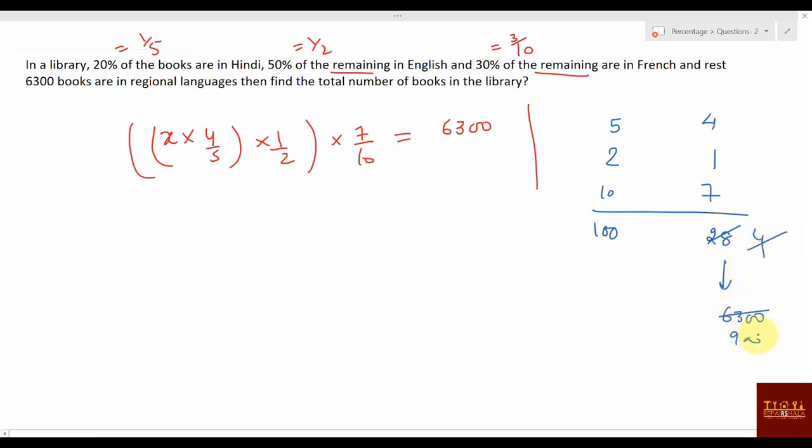So you can say 4 1 2 5. One value is 2 to 5. Sorry, 2 to 5. One value is given as 2 to 5, which means the total number of books will be 22,500. If you follow the same method here, you will get the same value. X value is 22,500. Or you can go by the 100 method, that is also fine. So all these questions are successive increment or decrease questions. You just have to understand that these are successive increment or decrease questions.